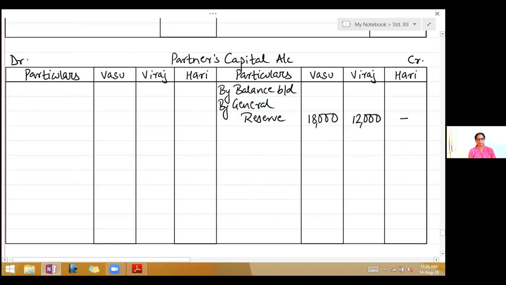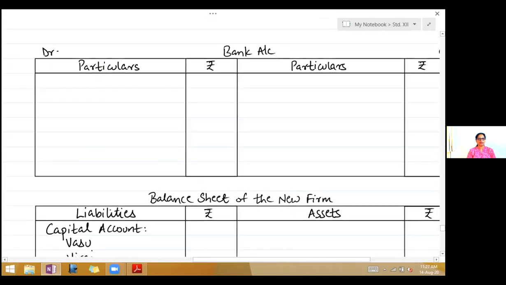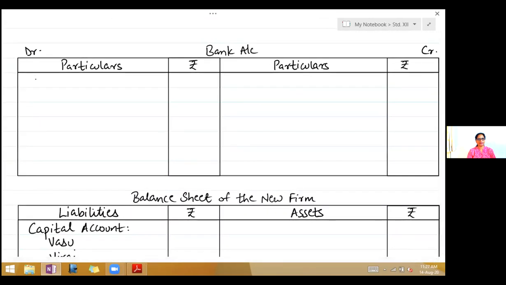The next is capital. So bring down the capital of the two partners. By balance brought down, Vasu 1,08,000, Viraj 72,000. Put a dash in the third column. Next, assets. Cash at bank. We have opened a bank account. So come to the bank account. Bring down the balance on the debit side. Write to balance brought down 750.